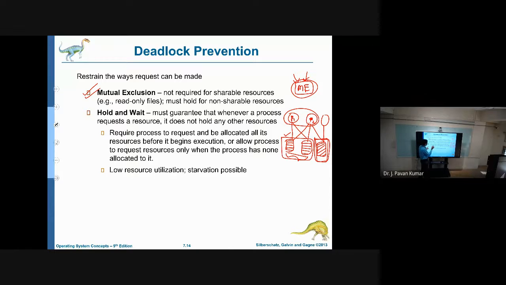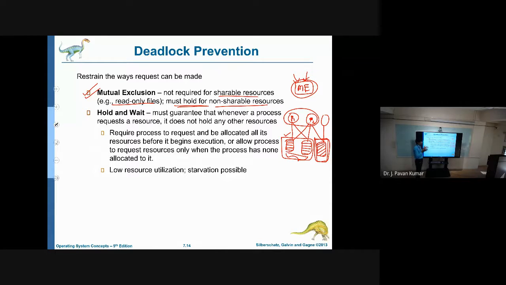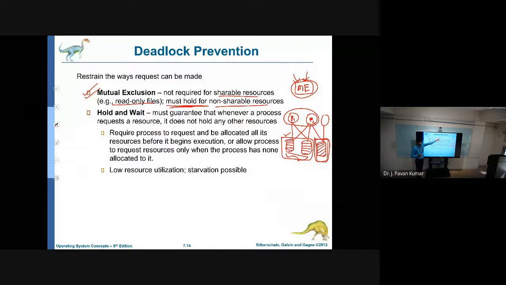That's why, for shareable resources like read-only files, we will allow more than one process to utilize those resources. But for non-shareable resources, definitely we should hold this condition. We cannot relax this condition. Mutual exclusion is the essential condition to follow for any operating system. It must hold for every non-shareable resource. Okay, that is the first one.